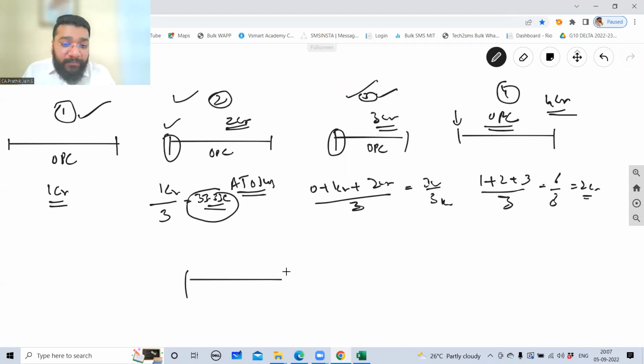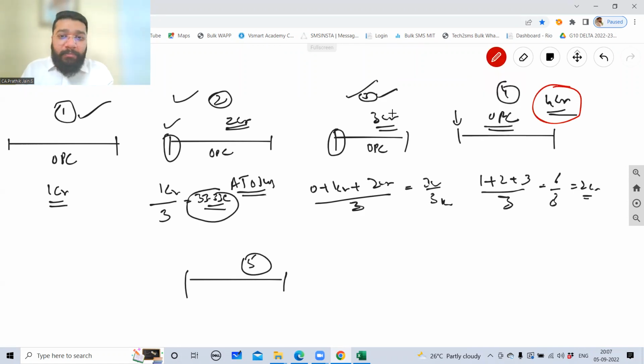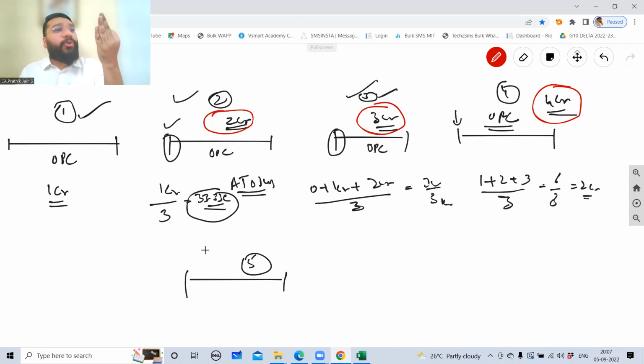Now I'm in the fifth year. In the fifth year, you will take immediately the previous 3 years. Previous 1 year, previous 2 year, previous 3 years. I have to take the immediately previous 3 years. So 5 years before, what are the 3 years? 4, 3 and 2 year. Correct? Now what is the average?